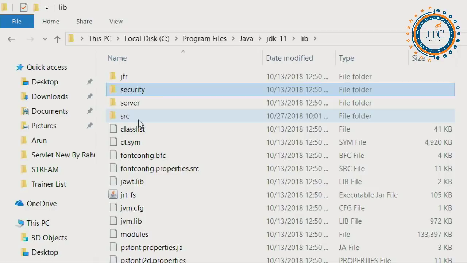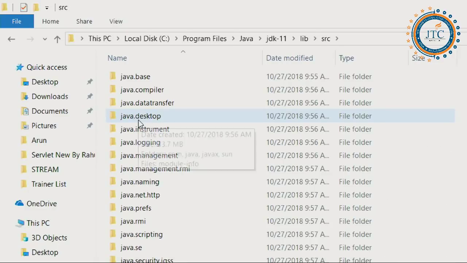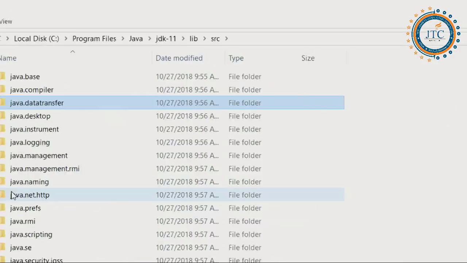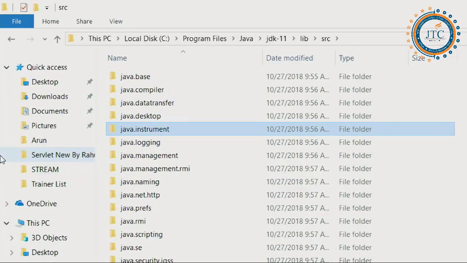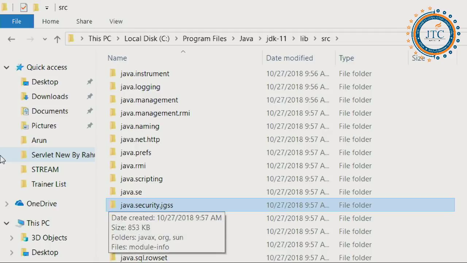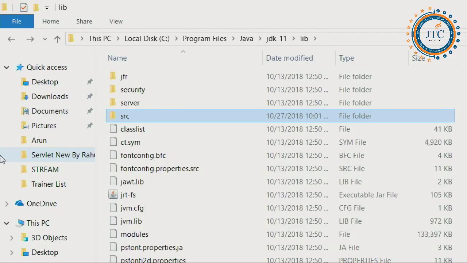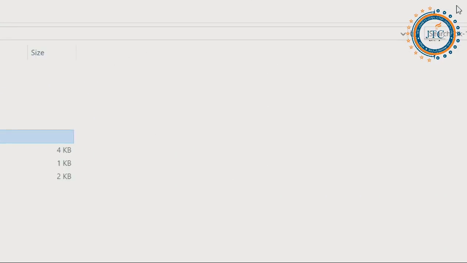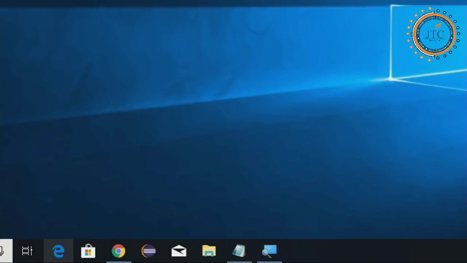This is your lib folder, src is there. And now you see, previously what we were having, the rt.jar and all these concepts are now not available into this. rt.jar has been removed from this, because if you open the previous version of the file, then you will realize about all that. Fine. I will come again to this here. So it's one kind of a different concept which I have told you.